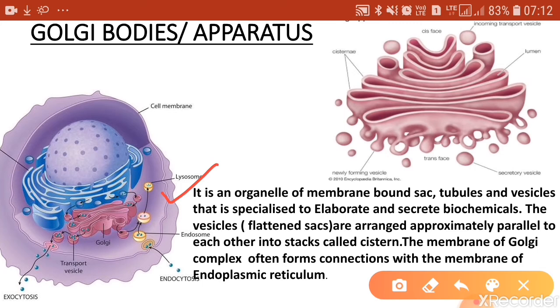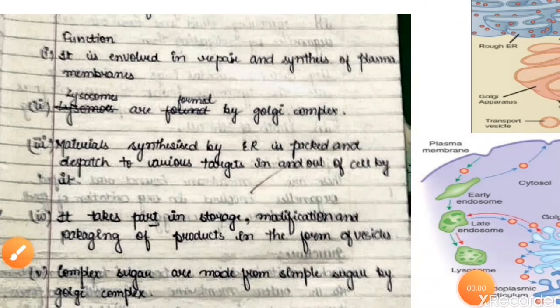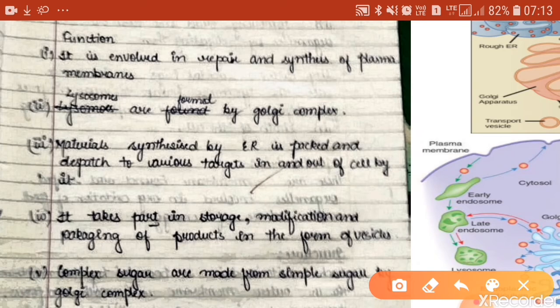So here you have the definition of Golgi bodies. It is an organelle of membrane bound sacs, tubules and vesicles which is specialized to elaborate and secrete biochemicals. The vesicles are flattened sacs arranged approximately parallel to each other. Now let us see the functions of Golgi bodies. The Golgi bodies are involved in repair and synthesis of plasma membrane.